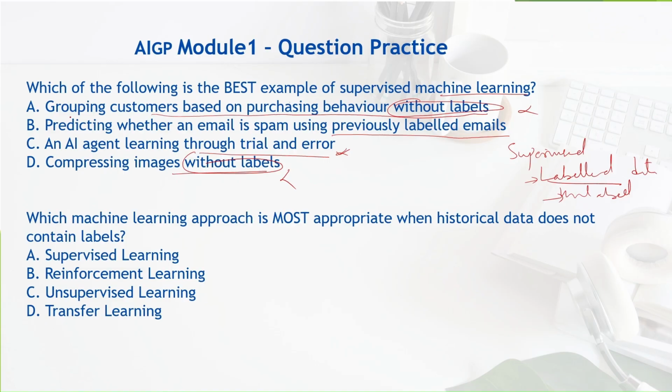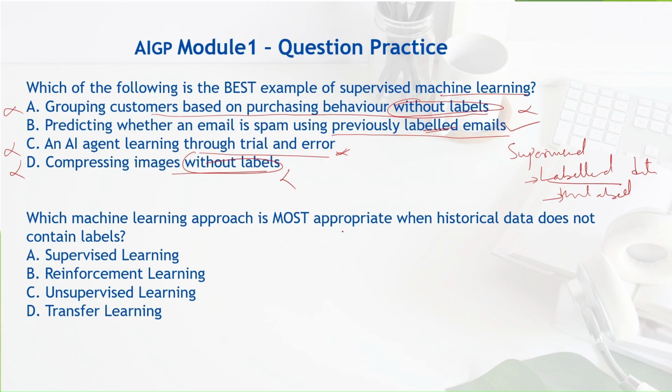So first A and D is not the answer. This also is not an answer because AI agents learning through trial and error is a different machine learning system that you have to comment in the comment box. Option B, predicting whether an email is spam using previous labeled emails. This is the correct answer because it is labeled data.